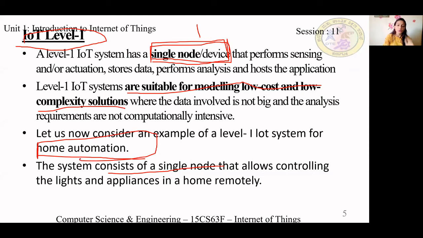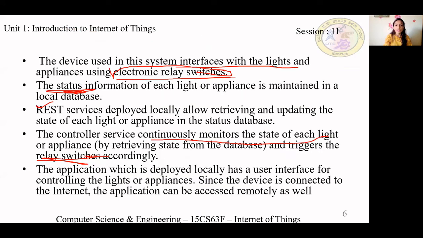They are telling that in home automation we can use level 1, having a single node which allows controlling the lights and appliances. The device used in the system interfaces with the lights, that is, an electronic relay switch is used to turn the light on or off. The status information of each light or appliance is maintained in a local database.